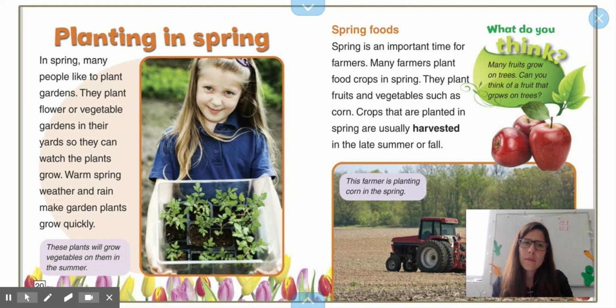What do you think? Many fruits grow on trees. Can you think of a fruit that grows on trees? I was thinking about oranges. What about you?